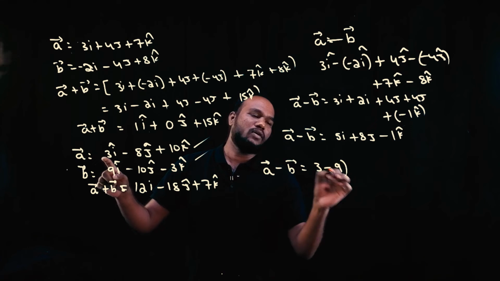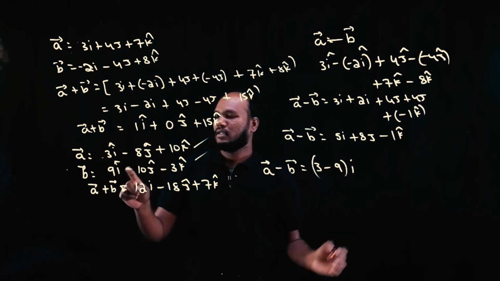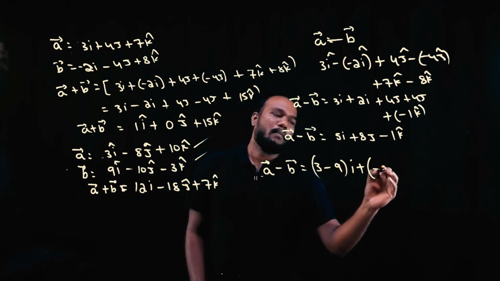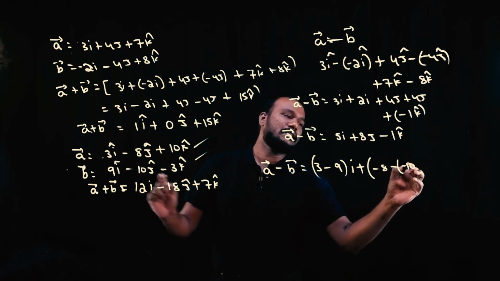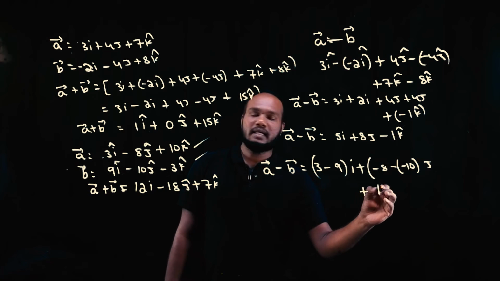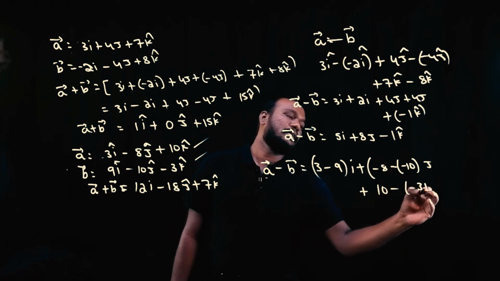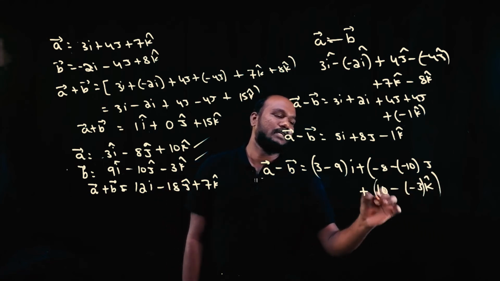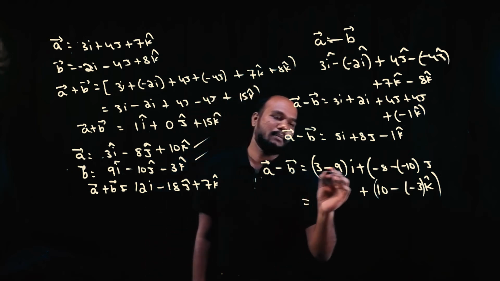3 minus 9 of i, so minus 8 is there, plus minus 8 minus of minus 10 j, and plus 10 minus of minus 3 k. Is it what you got? So 3 minus 9 is how much?